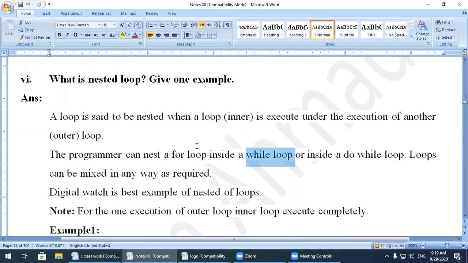The outermost loop is the hour loop. Then the inner loop is the minute loop. Then inside the middle loop, there is another loop, which is the second loop.